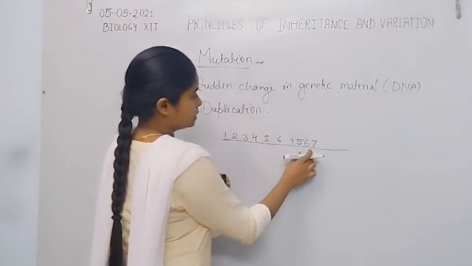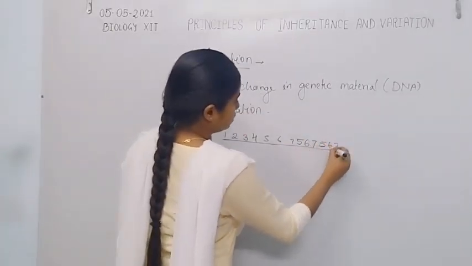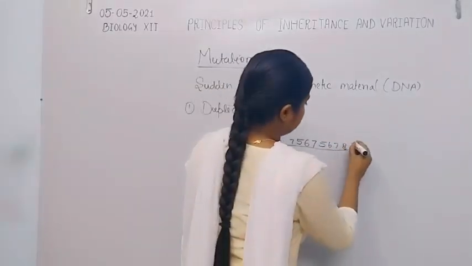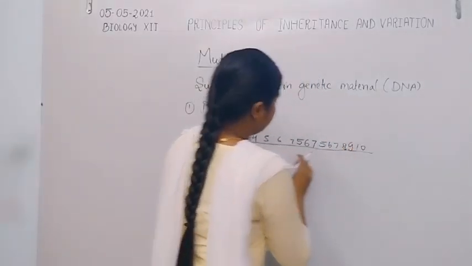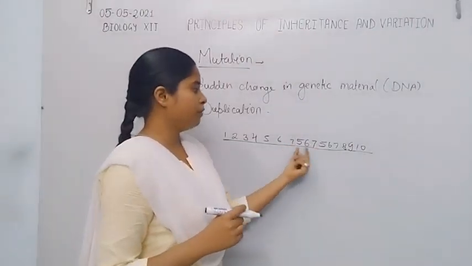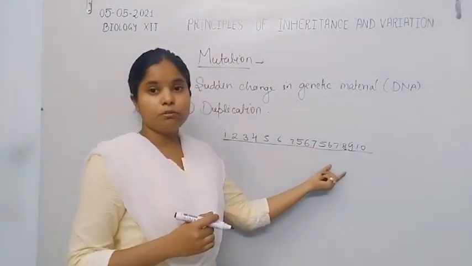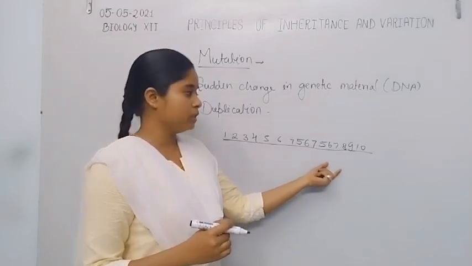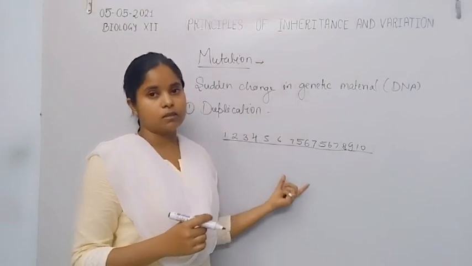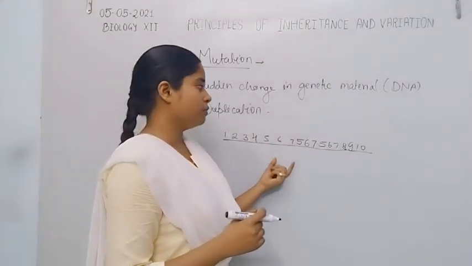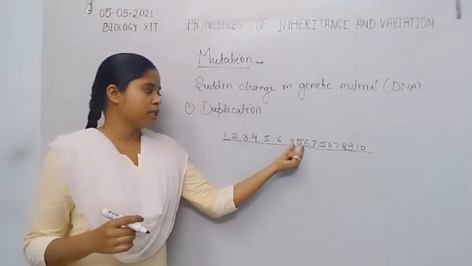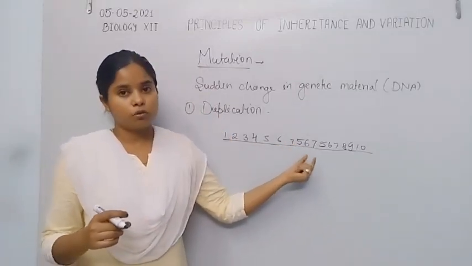That is 5, 6, 7, and repeats again 5, 6, 7, and then 8, 9, 10. The duplication of this small segment from 5 to 7 causes mutation, because that represents a change in the genetic material or change in the DNA sequence. So the change in DNA sequence caused by the repetition or duplication of a small segment of DNA causes mutation.